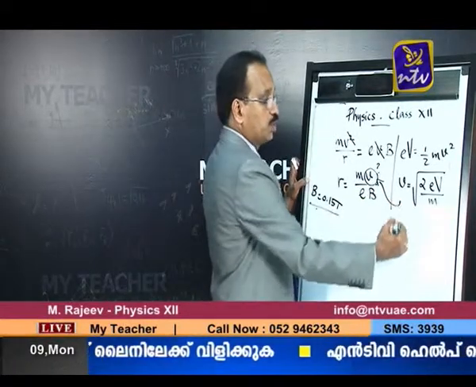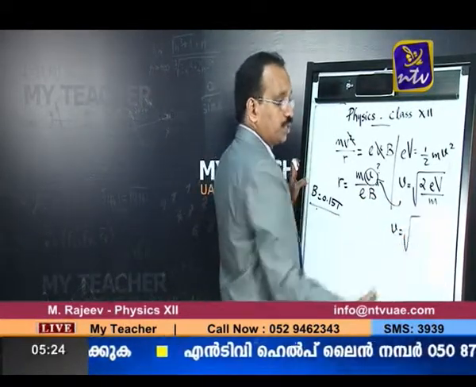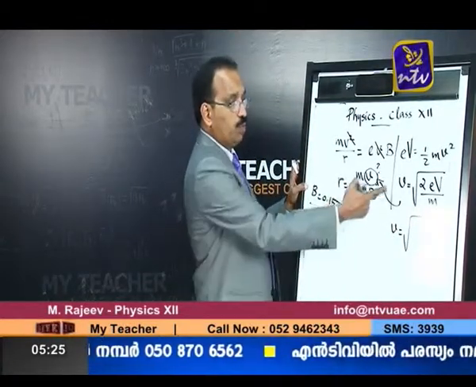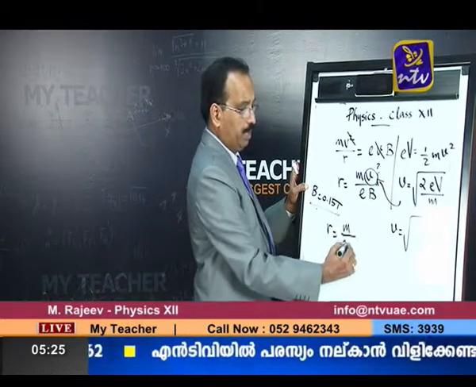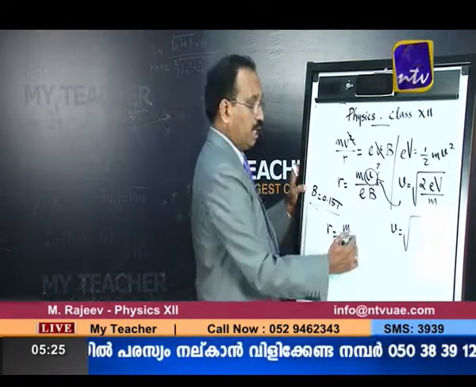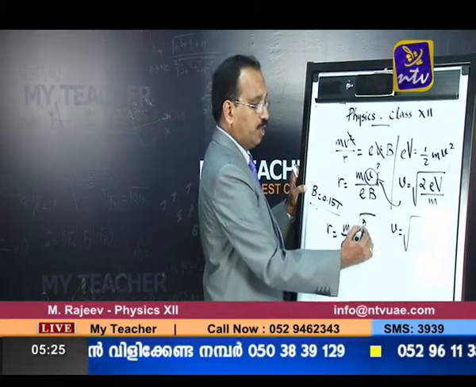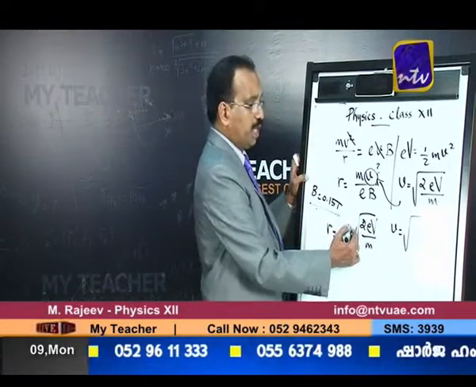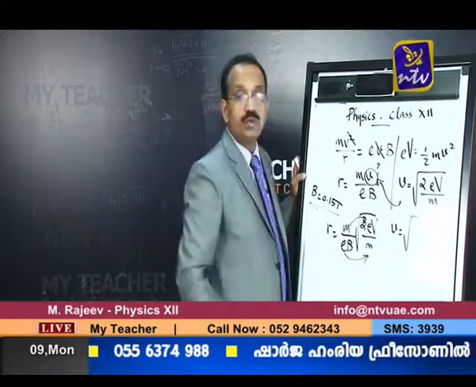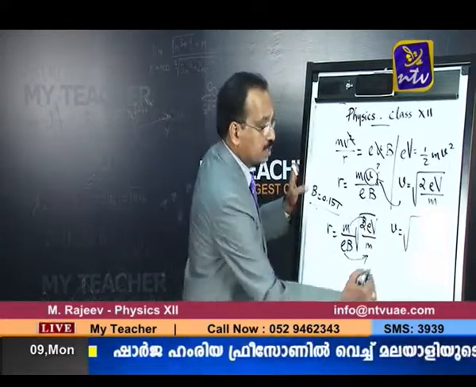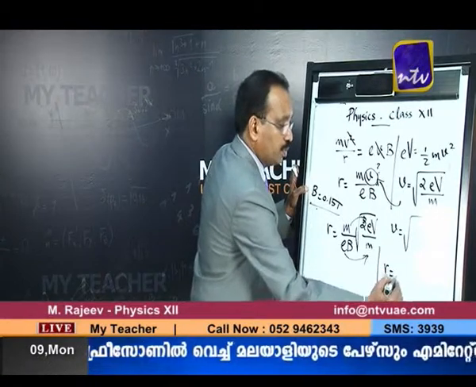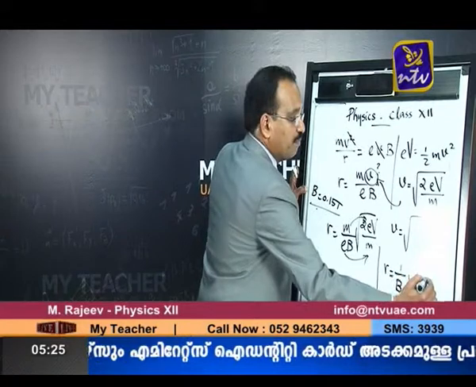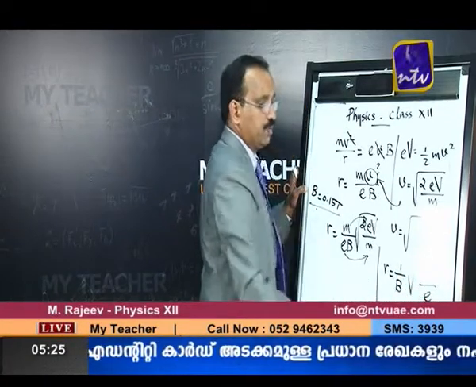The velocity you can calculate using this equation, or what we can also write is, look, I am replacing V with root of 2EV by m in R equals mv by EB. In that case, if you take this m and E into the square root, what you get is R is equal to 1 by B times root of 2mV by E. One m and one E will be cancelled.